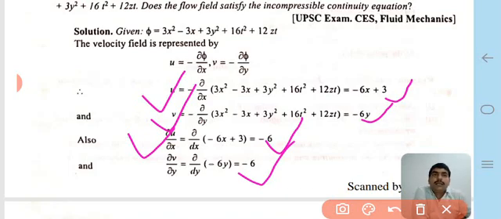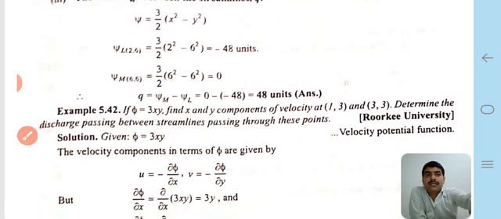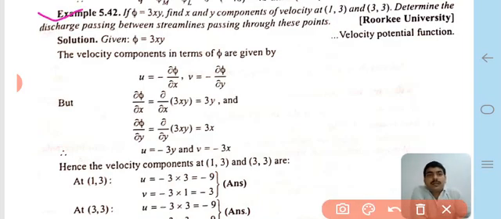Okay, now the second type of question, asked in Roorkee University. The example is: if φ = 3xy, find the x and y components of velocity at (1, 3) and (3, 3). Determine the discharge passing between the streamlines passing through these points.